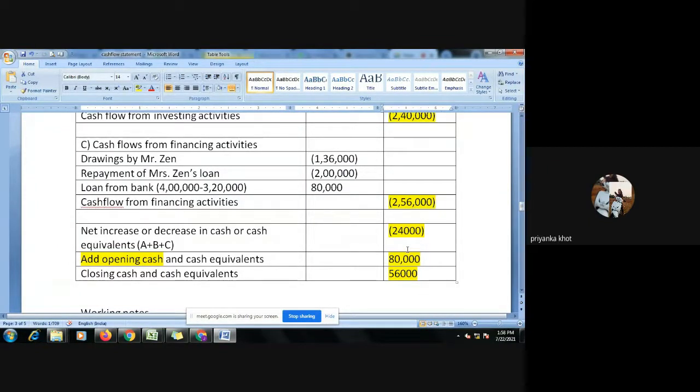In investing, only fixed assets, no current assets. And in financing, only long-term liabilities. Only these three categories.